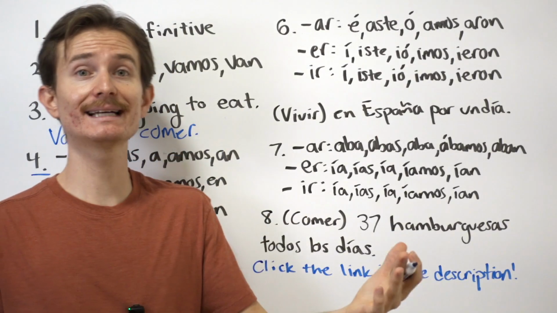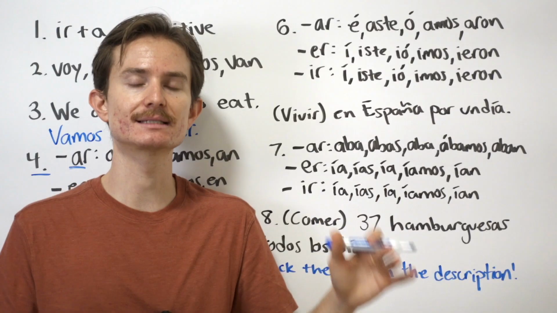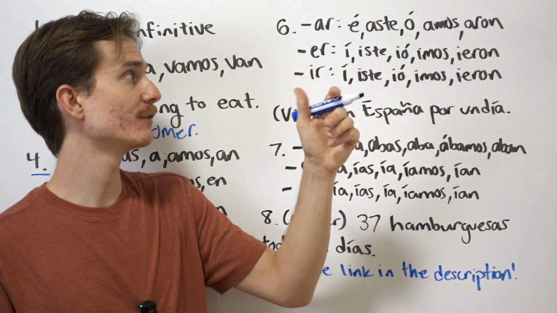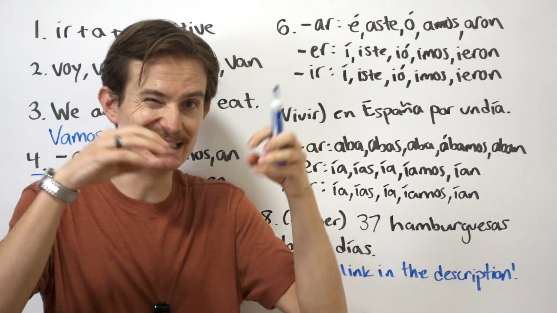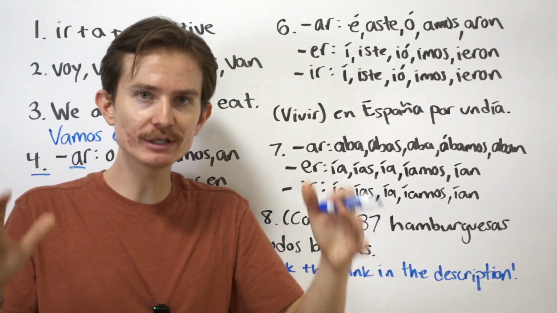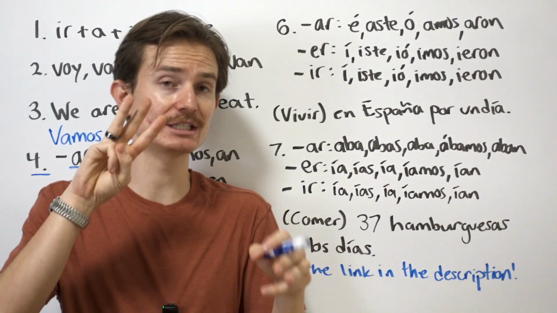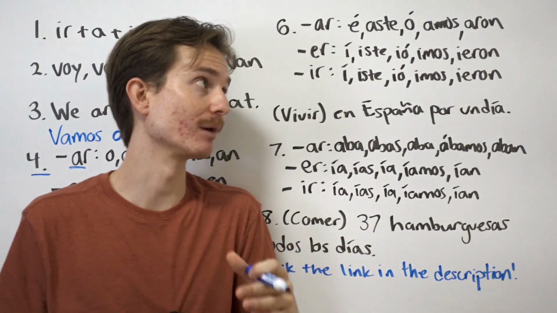Okay, once again, we have AR, ER, and IR verbs, okay? Those are the only verbs that exist in Spanish, AR, ER, and IR. So, the conjugations are as follows. And I know it's a lot of information, by the way, and I know we're not going into the deep nitty-gritty. I really don't want to overwhelm you, but I want to show you that realistically, if you just learn these three main tenses, you can have 80% of the conversations that you want to have.